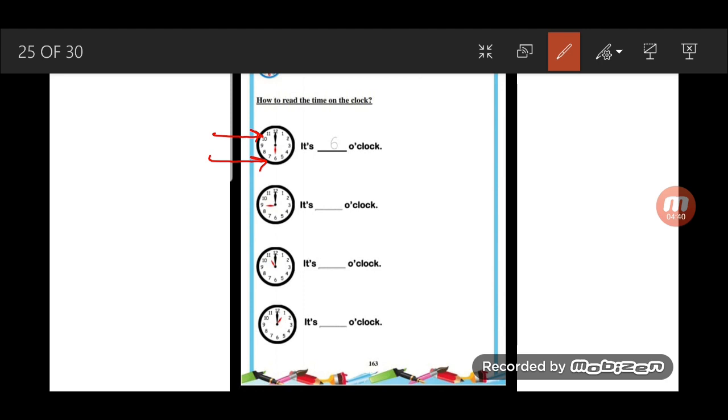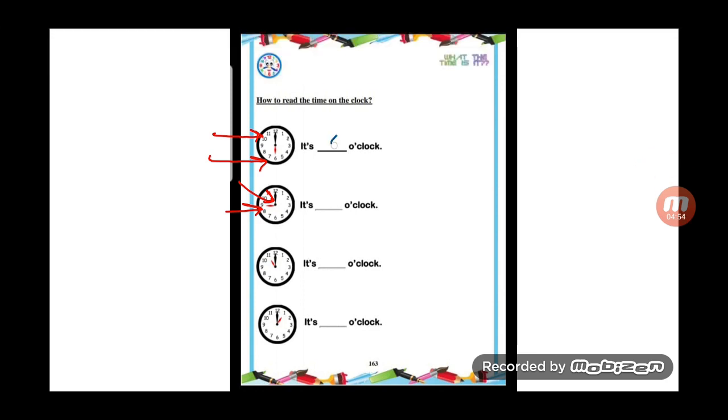Here, the short hand points to number 9 and the long hand points to 12. So, what time is it? The first one is 6. The second one is 9 o'clock. Write it down in your books.